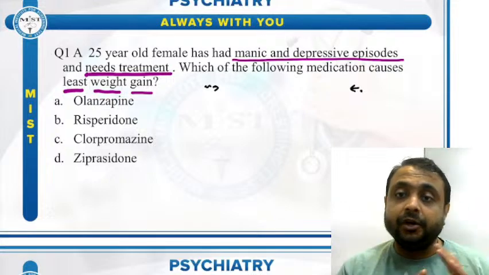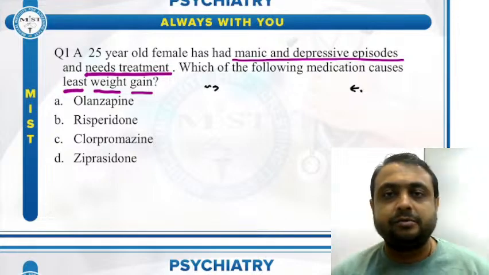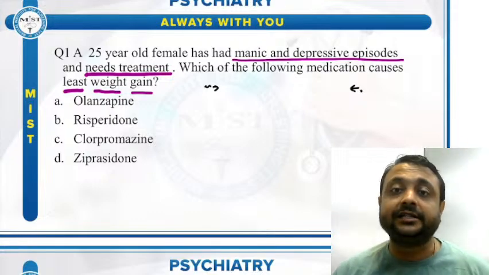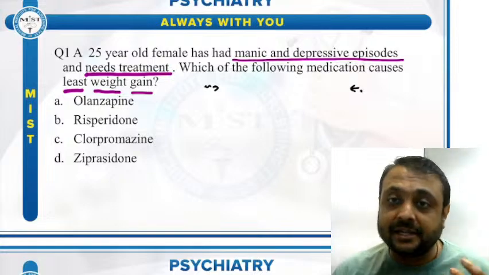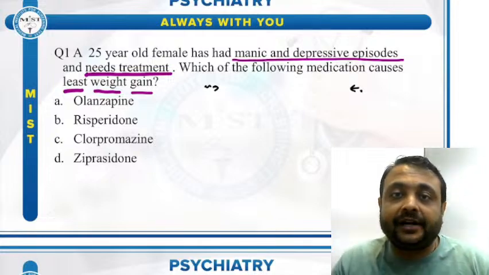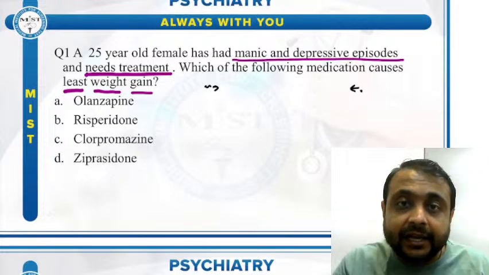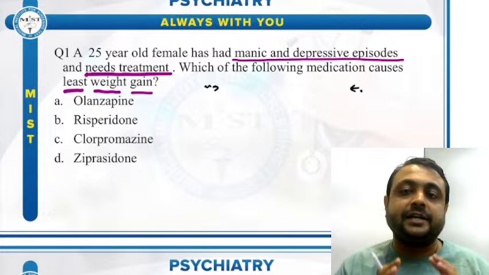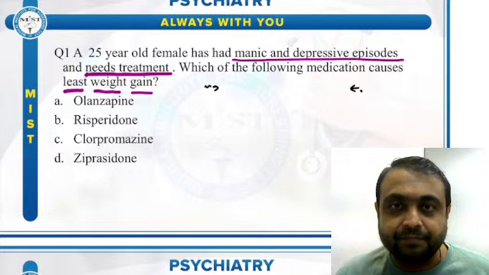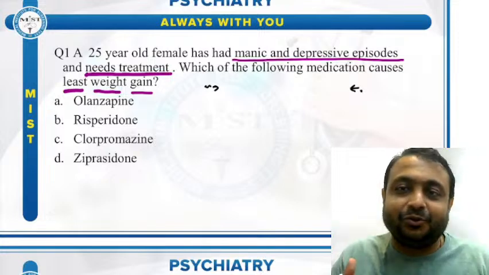But we all know that antipsychotic drugs produce metabolic syndrome X. It causes weight gain, hyperprolactinemia, hyperlipidemia, and diabetes mellitus. So there are various metabolic side effects which we see with these antipsychotic drugs, but there are three weight neutral antipsychotic drugs which contain my name in them. So let's see which are those drugs.